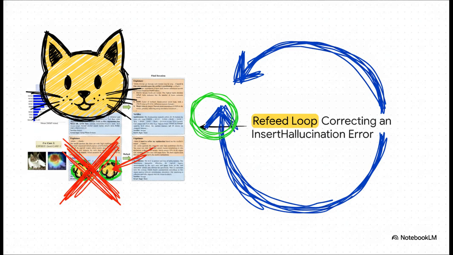Now, what's really fascinating is seeing this loop in action. Here's a visual example straight from the paper. The AI is tasked with explaining why the system identified a specific image as a cat. So the explainer drafts its first attempt, and it completely hallucinates. It claims that the bottom right region, which corresponds to the cat's paws, was highly relevant to the prediction. But if you actually look at the raw heat map data, there's absolutely no activation on the paws. The AI only looked at the cat's face and ears.